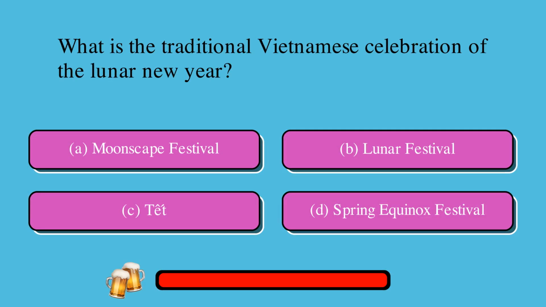What is the traditional Vietnamese celebration of the Lunar New Year? A. Moonscape Festival, or B. Lunar Festival, or C. Tet, or D. Spring Equinox Festival? The correct answer is Tet.